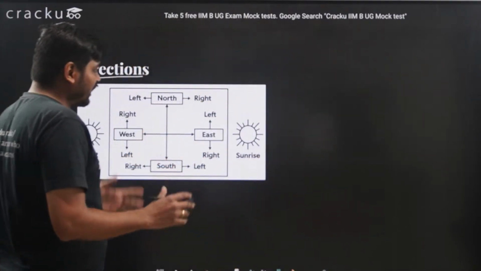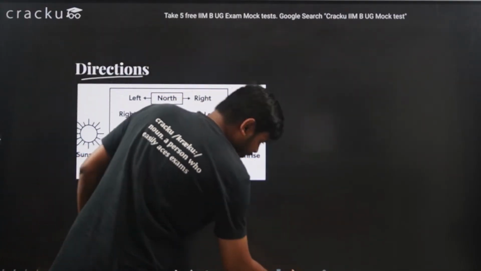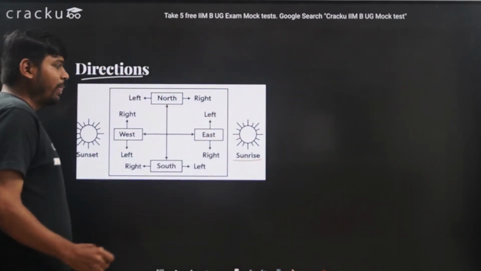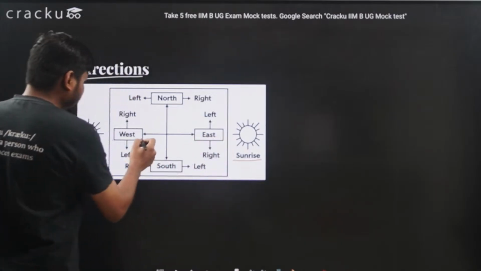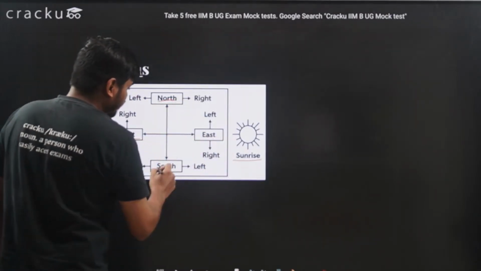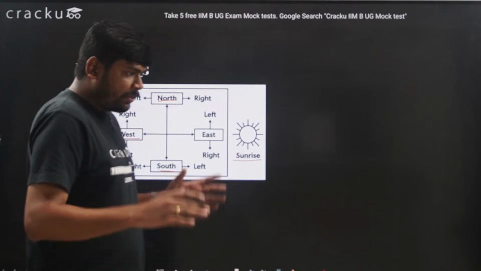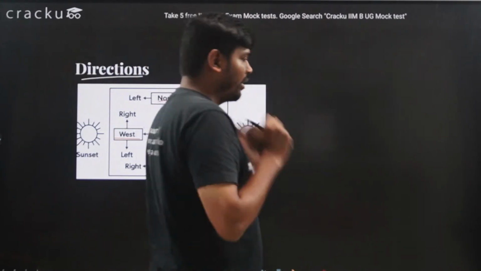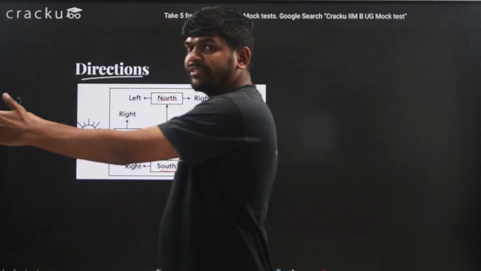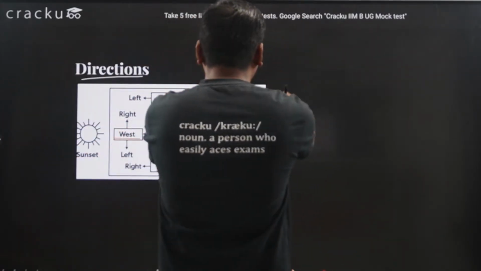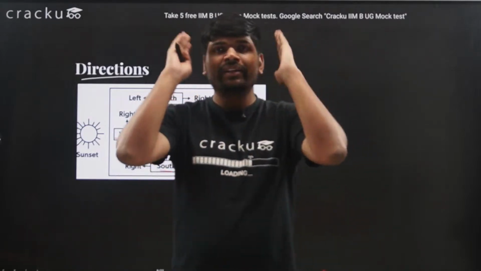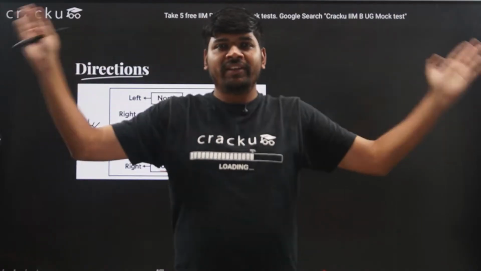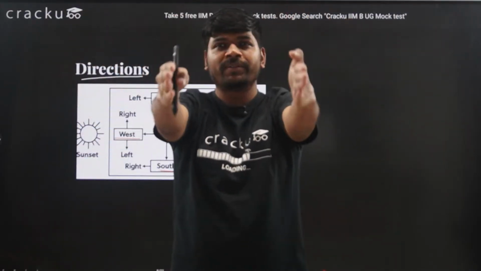You know that sunrise happens in the east direction. So if this is east, this is west, this is north and this is south. Now you have to assume that this is the east direction, then this will be the west direction, this will be the north direction and this is the south direction. So east, west, north and south.